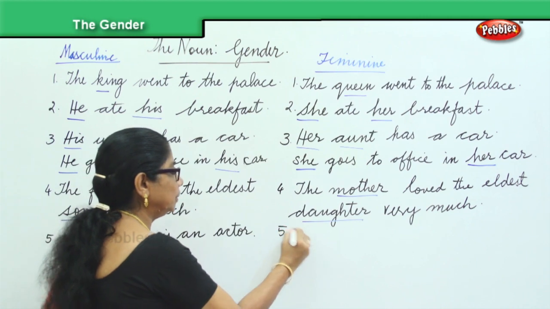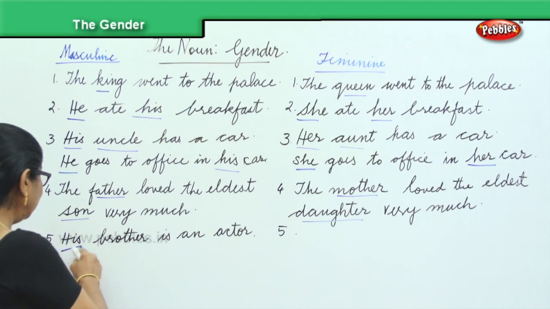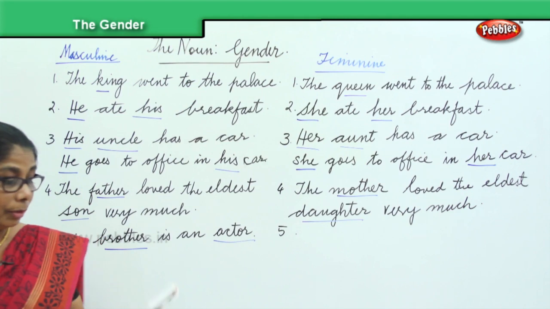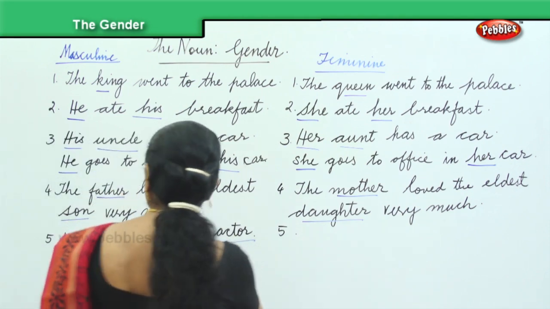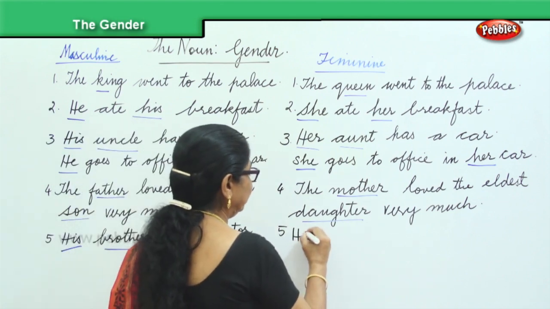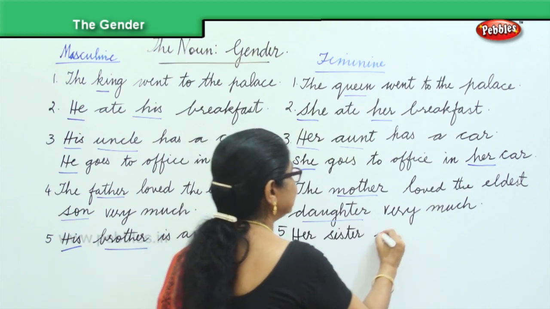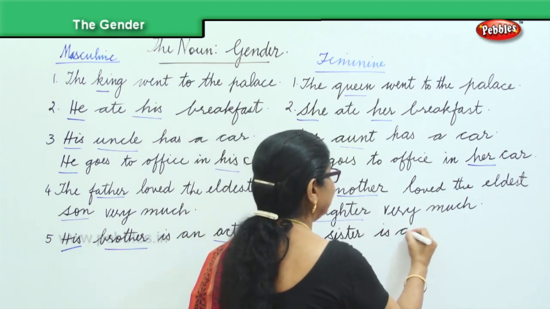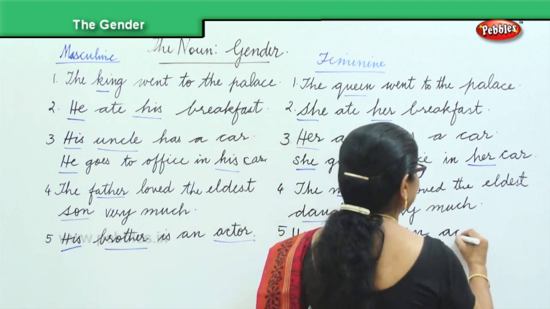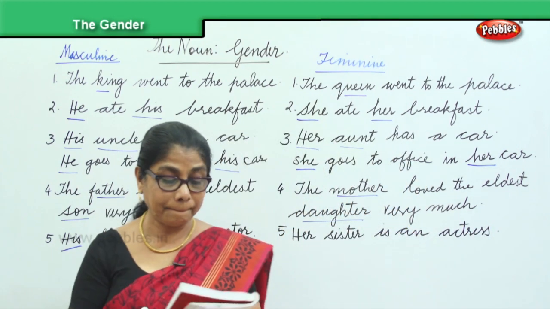Now, what have you to change here? You will change his brother and actor. All these had to be changed to the feminine form. So, his brother will be her sister. So, it will be her sister is an actress. Okay? Her sister is an actress.